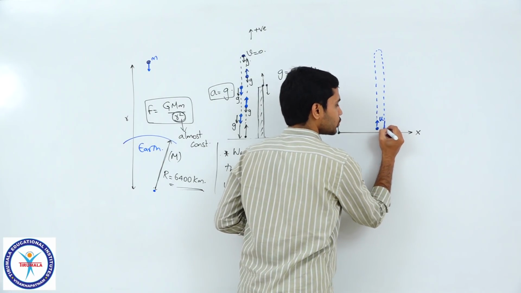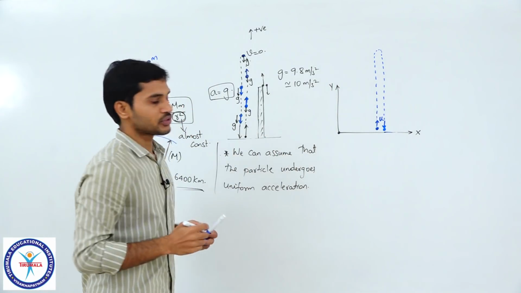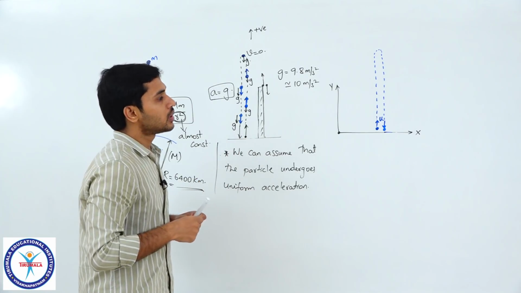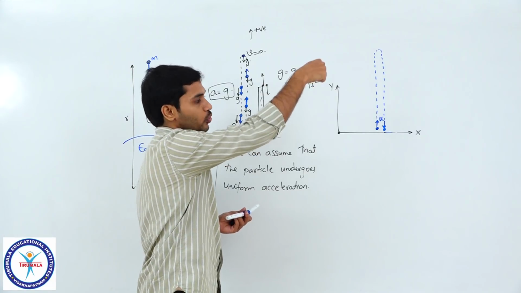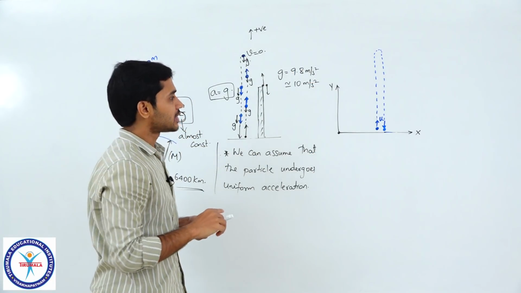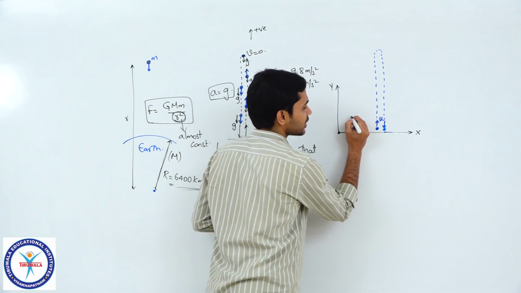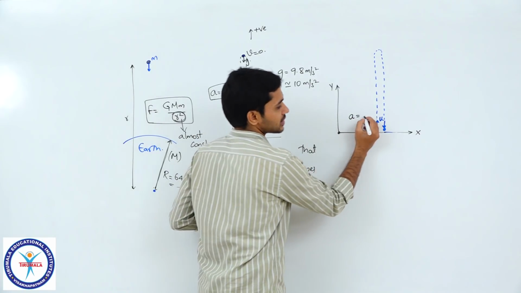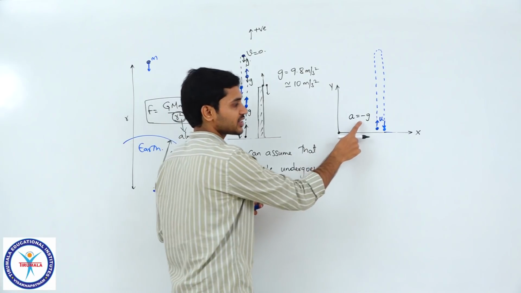And as I told you earlier, throughout the motion, whether it is going up, at the highest point, or going downwards, acceleration is always in the downward direction. So if I need to substitute the value of acceleration anywhere, I need to substitute it as minus g. And you understand why I am taking minus g, right?